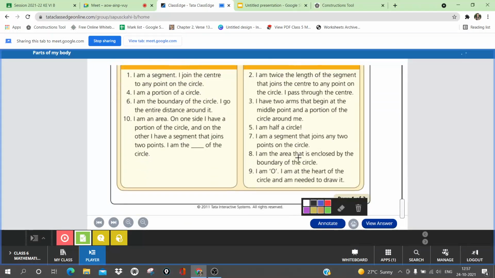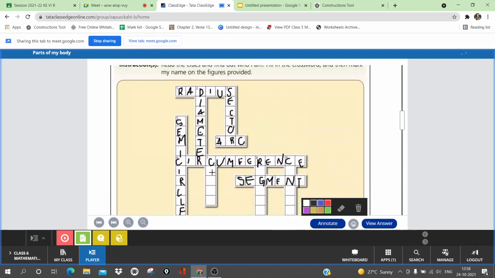Now next is, I am a segment that joins any 2 points on the circle. Two line segment which joins any 2 points. Chord. Correct answer. Chord. It is a line segment which joins any 2 points on the circle.